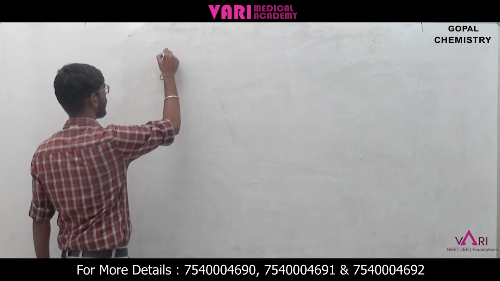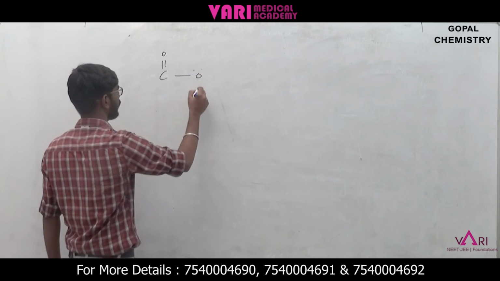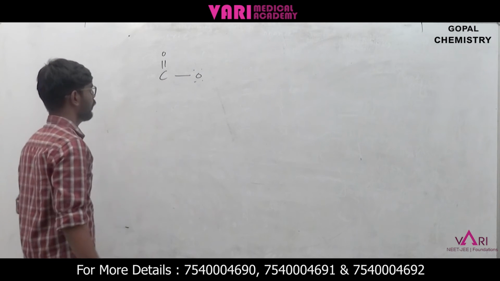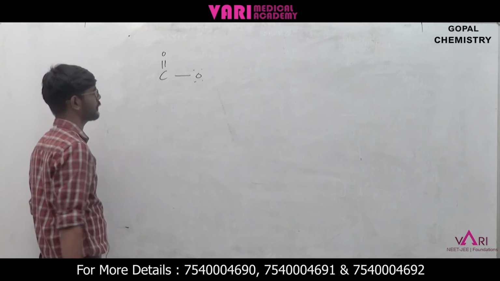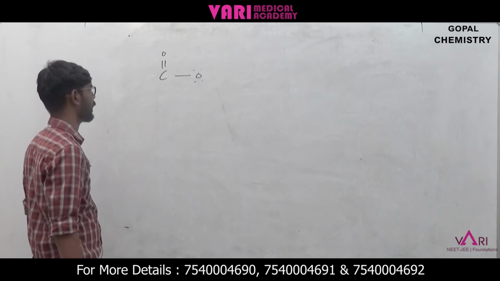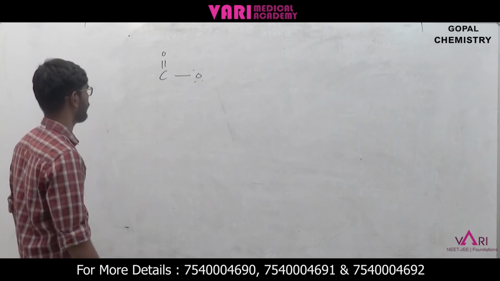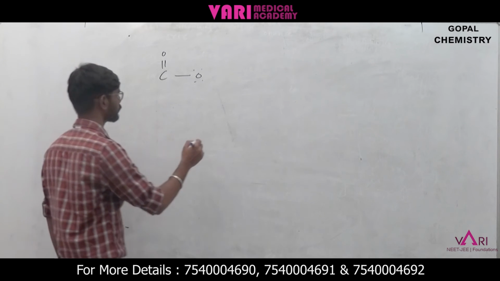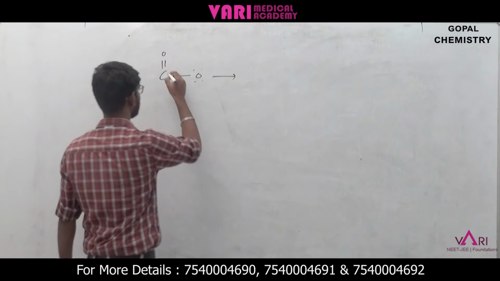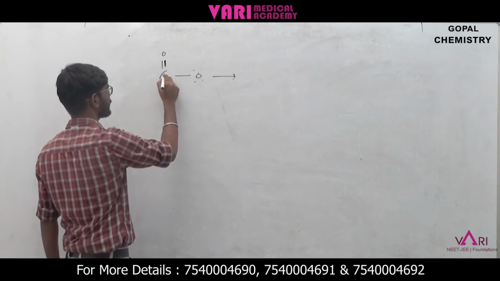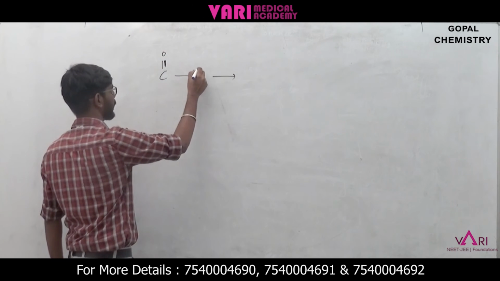See, carbon double bond. So here we have CO2, the carbon dioxide molecule. Here the double bond is there, and the next atom has a lone pair of electrons. So is this a conjugated system? Yes, because a double bond is there and the next atom has a lone pair of electrons.